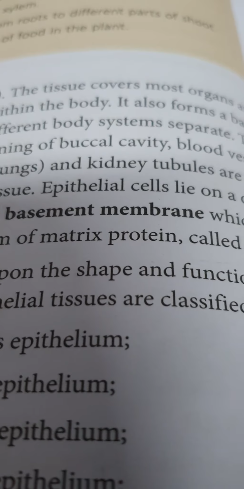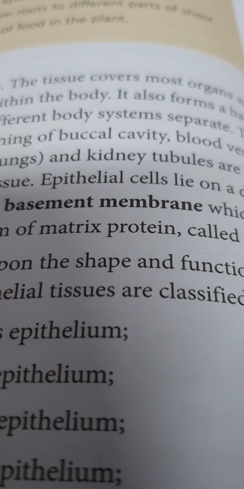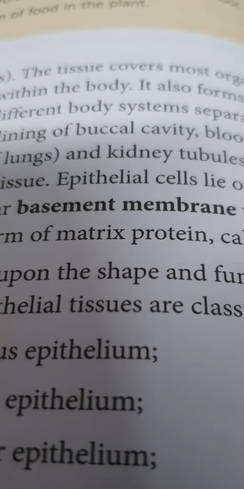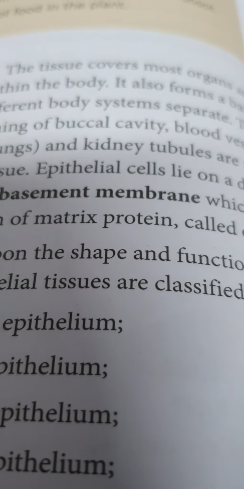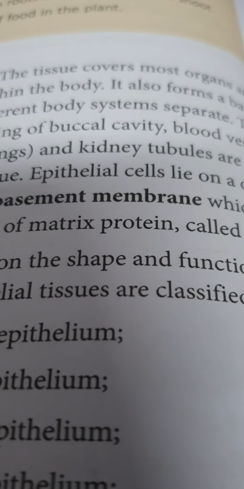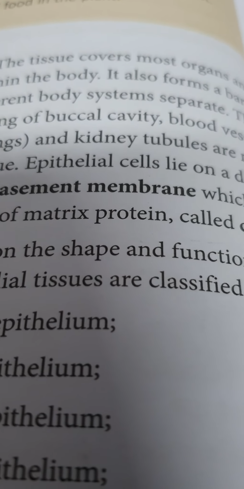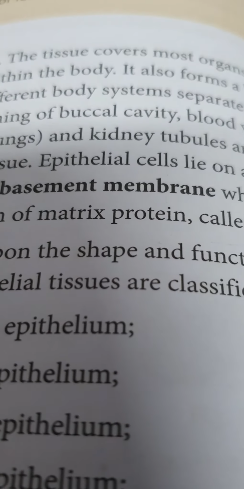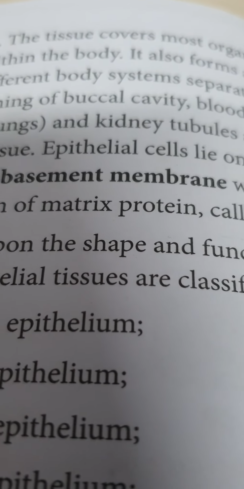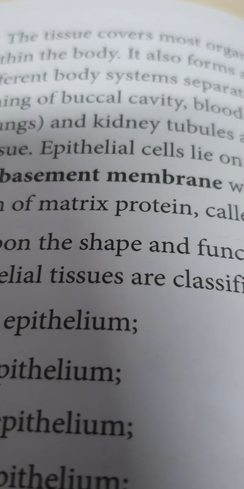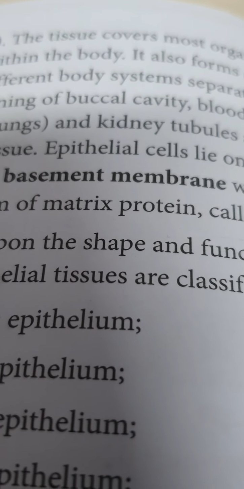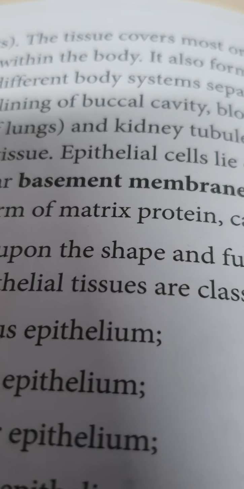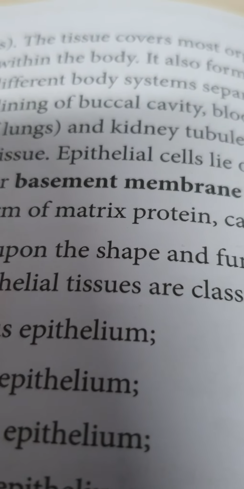The cells making up epithelia are often closely bound to one another through a specialized structure called tight junctions. So all these epithelial tissues are closely bound to one another through a specialized structure called a tight junction. We can say, when you tie a knot, that knot is working over here like a tight junction.